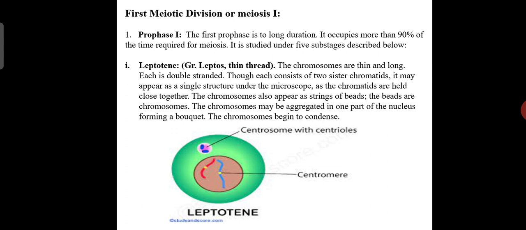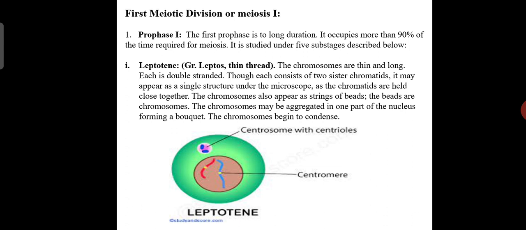That is prophase 1. The first prophase is of longer duration. It occupies more than 90% of the time required for meiosis. It is studied under 5 sub-stages. The first stage is leptotene. Leptos is Greek for thin thread-like.